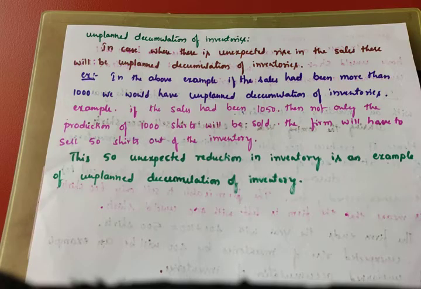In the next class we will discuss the expenditure method. To calculate national income there are 3 important methods: one is the product method, the second is the expenditure method, and the third is the income method. So up to this, the product method. In the next class we will discuss the expenditure method.